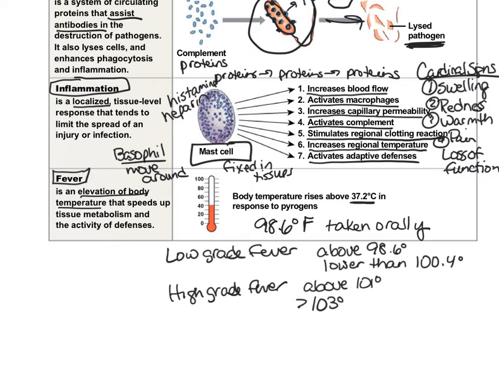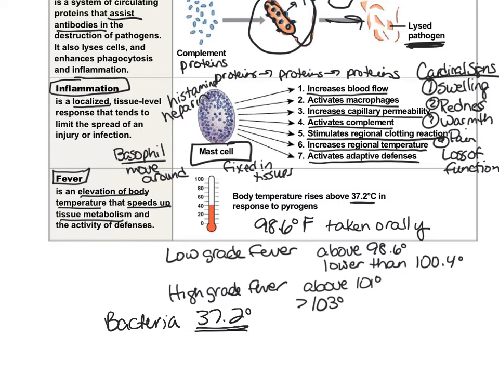So basically, a fever is an elevation of body temperature. And what that does is it speeds up your tissue metabolism. So it's speeding up all of the enzymatic activity in your body. And by that, it's stimulating or accelerating your body's defenses. The way that I like to think of this is that these bacteria love 37.2 degrees Celsius. As a matter of fact, in microbiology, that is the temperature of the incubator that you use to grow these bacteria.